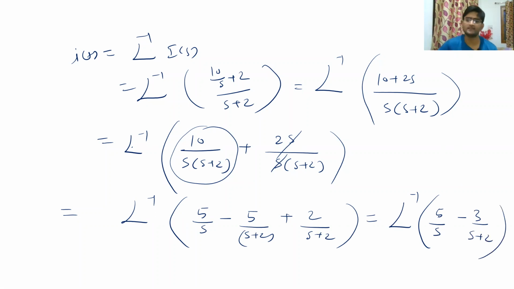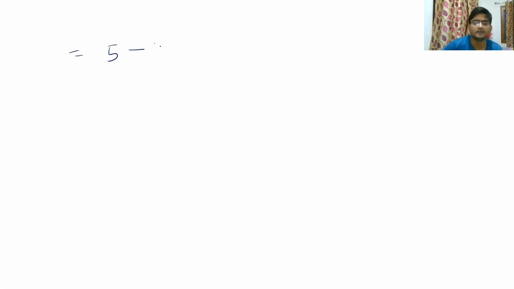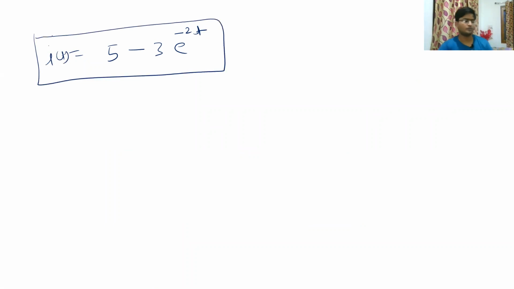So now it becomes very easy. You know the inverse Laplace of 5 upon s will be nothing but 5, because 1 upon s is ut. So 5 upon s is 5 ut. So I'm just ignoring the ut. So I will get 5 minus, and this is 3 upon s plus 2. So it will basically be 3 into e to the power minus 2t, right? So this is our IT value. So this is how we can finally get the time domain version of the current.